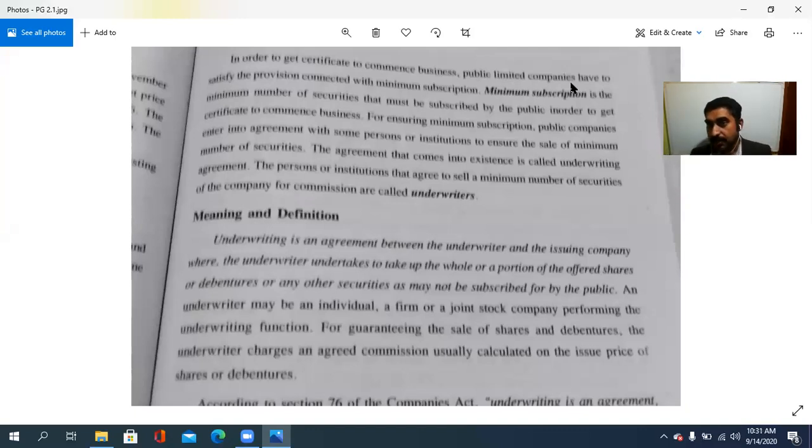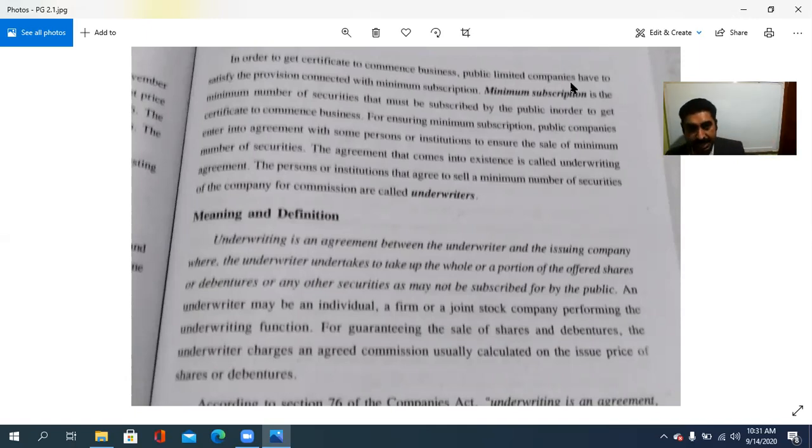Maybe it is not a debenture, it is not a share either, maybe some other securities that may not be subscribed by the public. Whole or a portion of the offered shares or debentures or any other securities as may not be subscribed by the public.